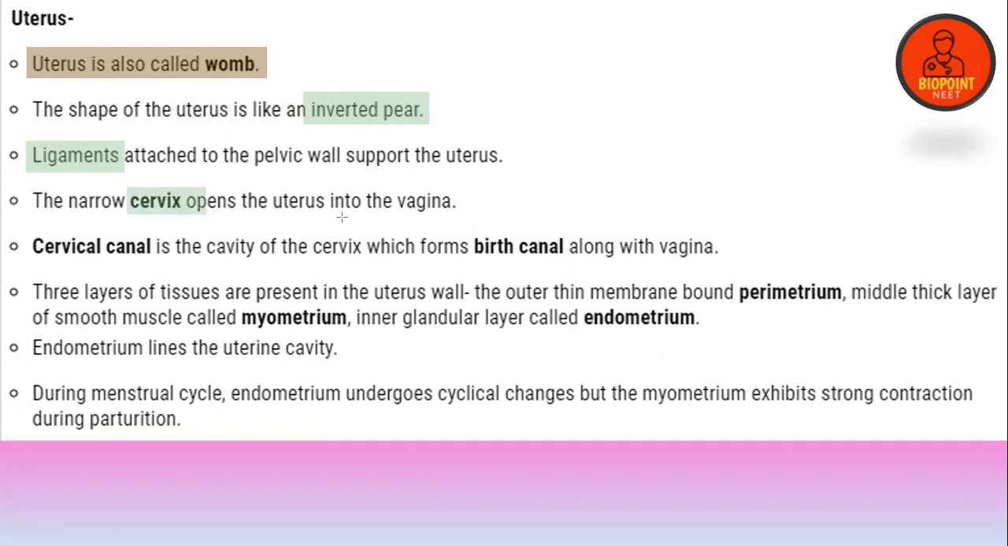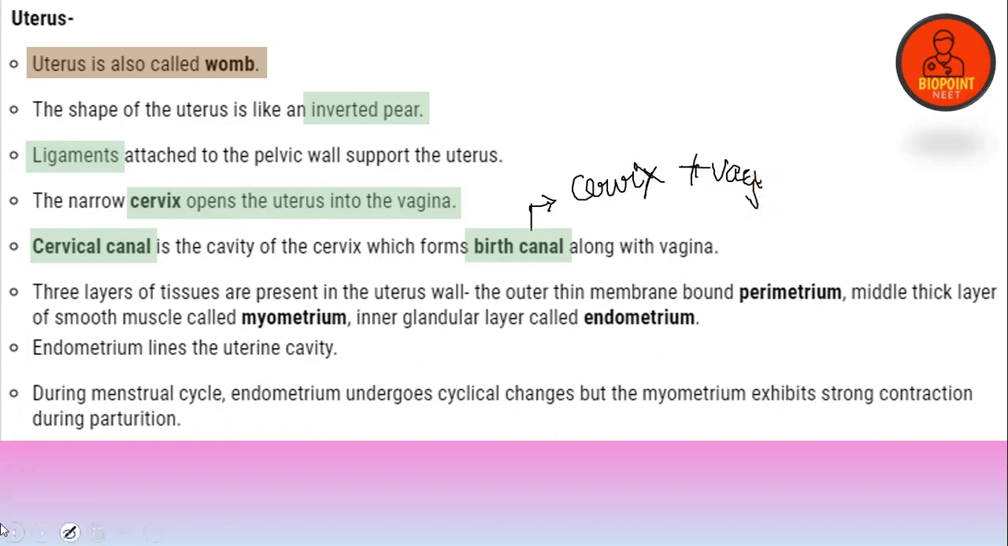The narrow cervix opens the uterus into the vagina. The cervical canal, that is the cervix plus the vagina together, you call it the birth canal. Okay, listen to the words: cervix plus vagina together constitute what? The birth canal. Clear everybody?